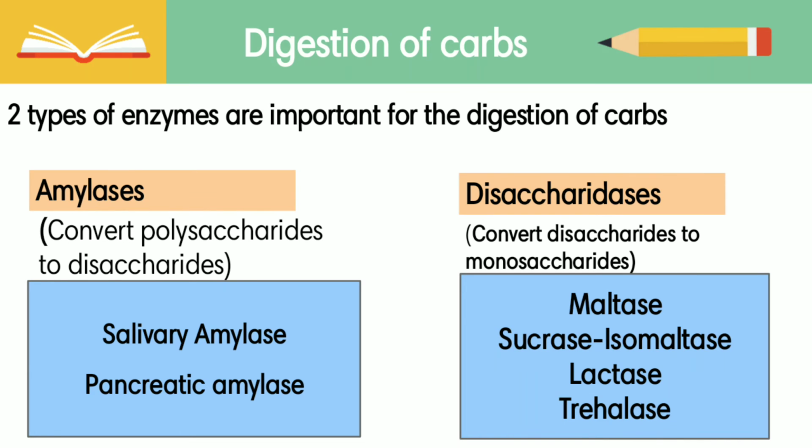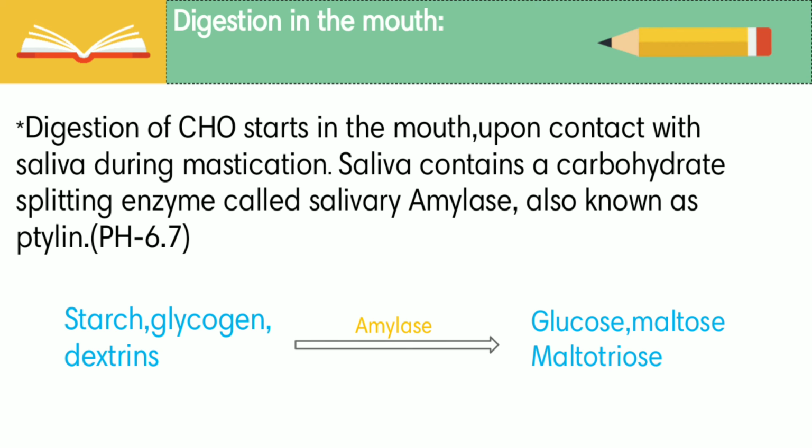Digestion of carbs involves two enzymes, amylases and disaccharidases. Amylase converts polysaccharides to disaccharides, whereas disaccharidases convert disaccharides to monosaccharides. Here we can see examples of amylase and disaccharidases. First, digestion occurs in the mouth. In the mouth, there is an enzyme called salivary amylase, also known as ptyalin. It breaks down complex molecules to glucose, maltose, and maltotriose.